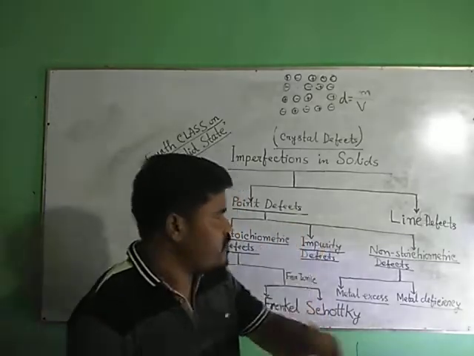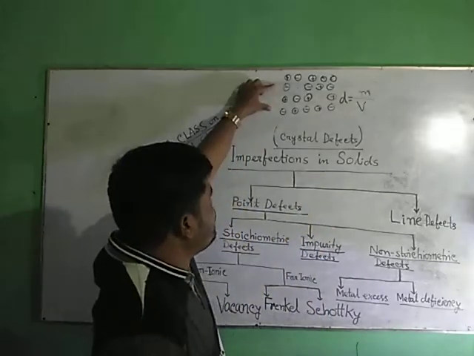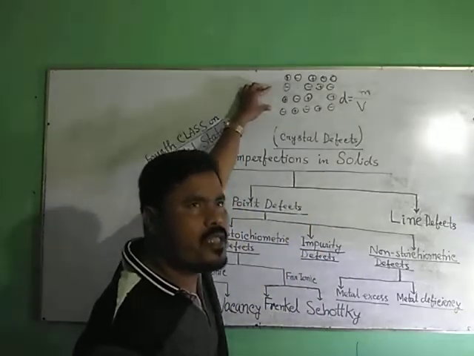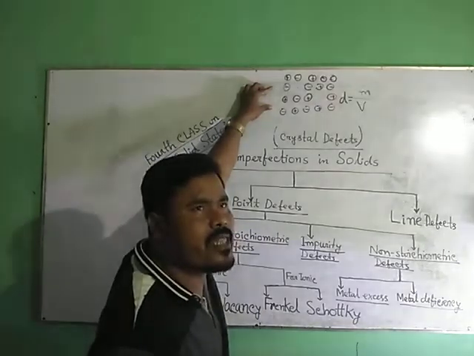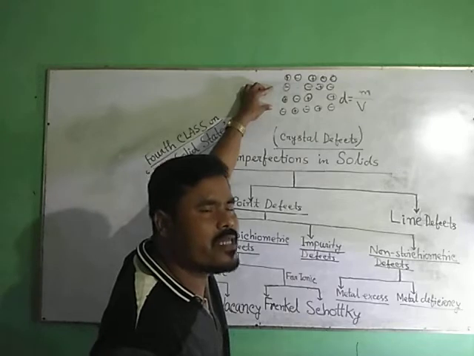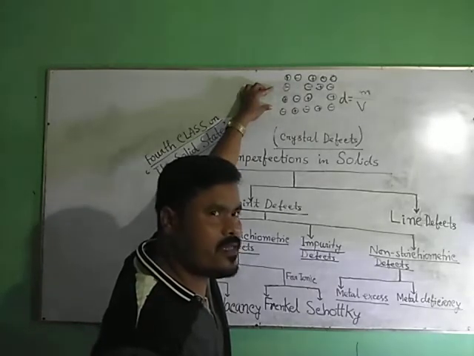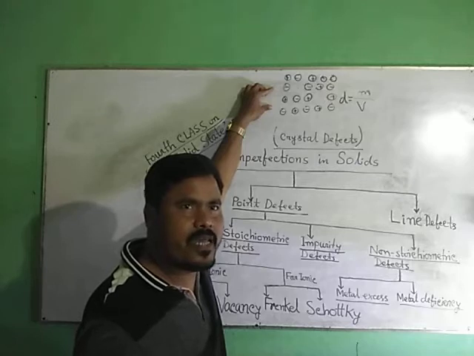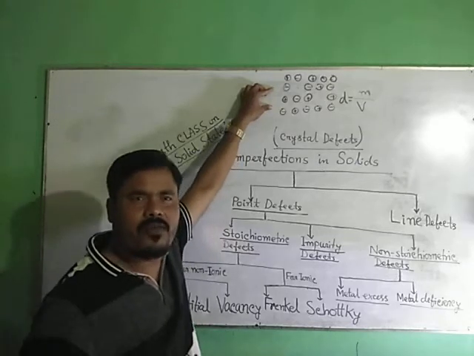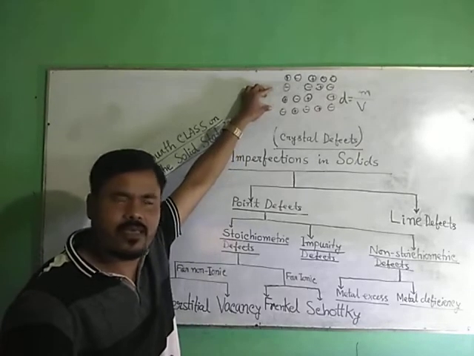What is the condition to observe Schottky defect? The size of cations and anions must be similar. Otherwise, if there is a large size difference between the cations and anions, then Frenkel defect will occur.